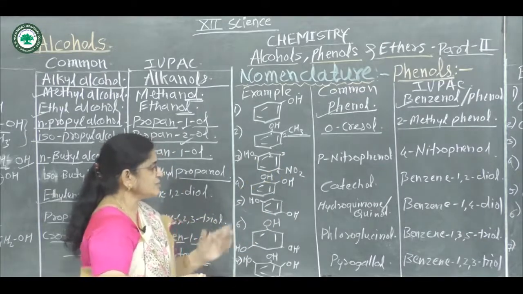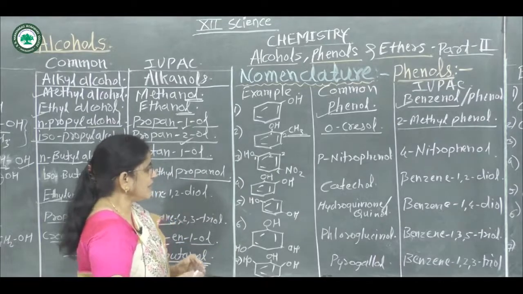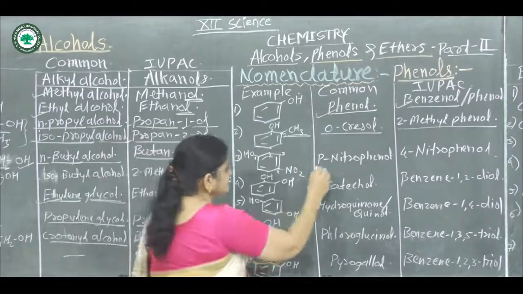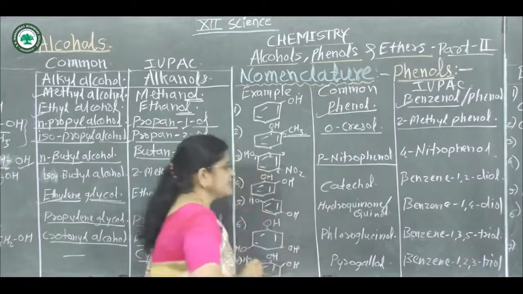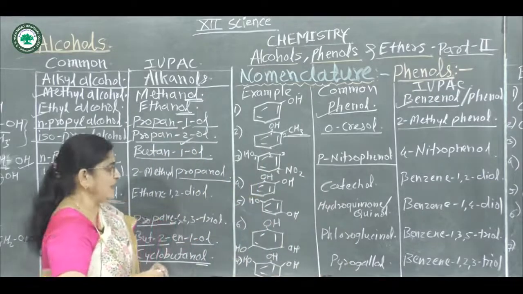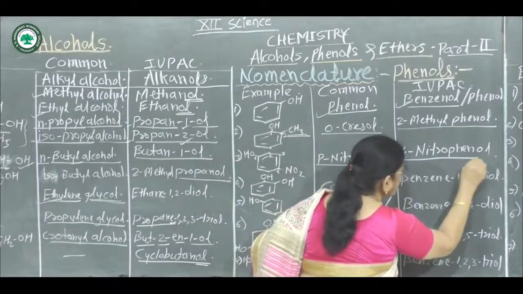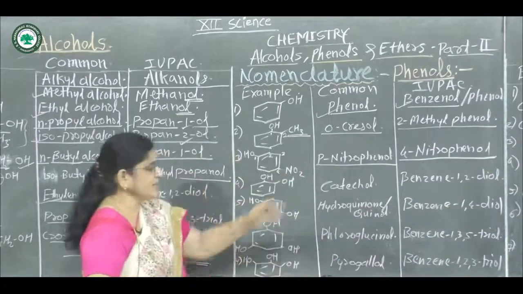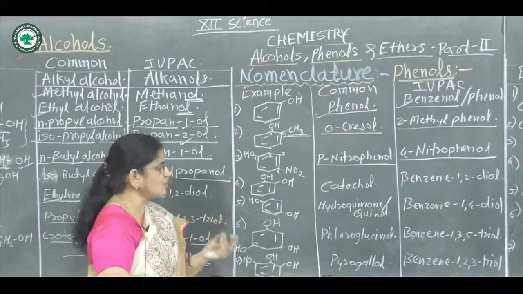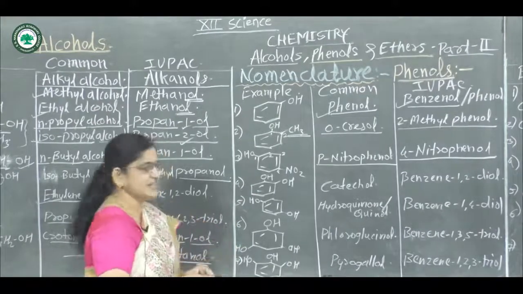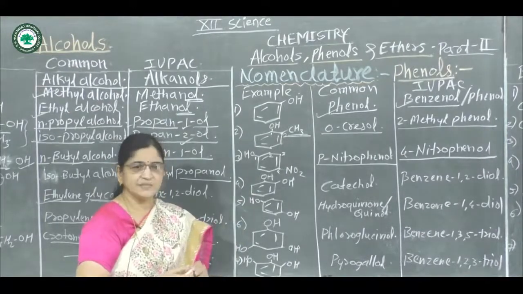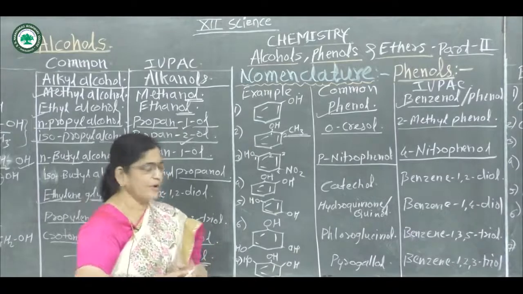In the common name system these are called para-nitrophenol, and in the IUPAC system these are named 4-nitrophenol. In the common name system write prefixes ortho, para, meta, etc. And in the IUPAC system write numbers 1 to 5.